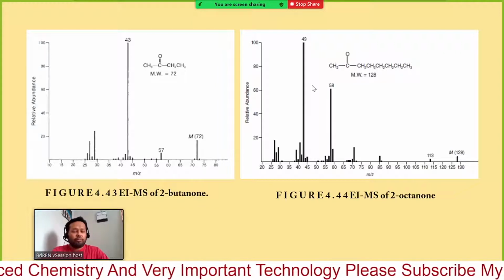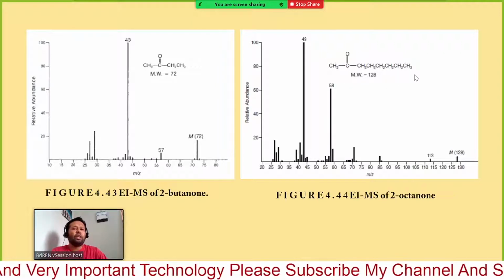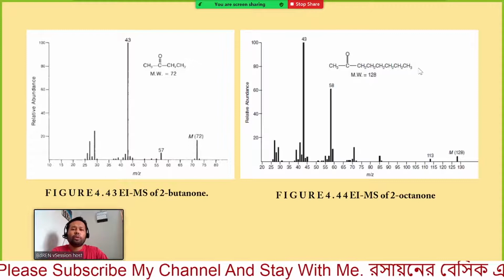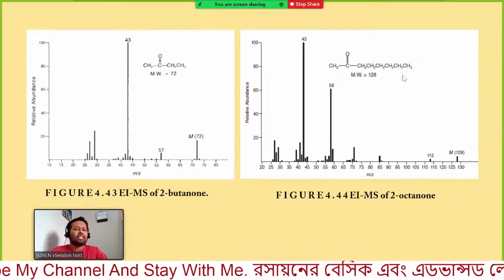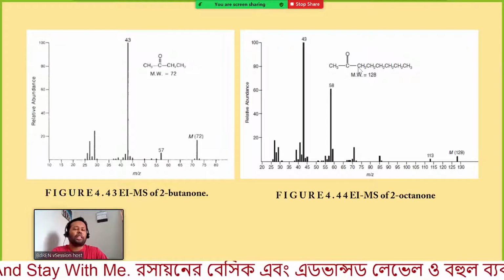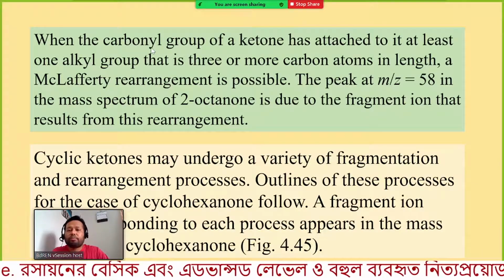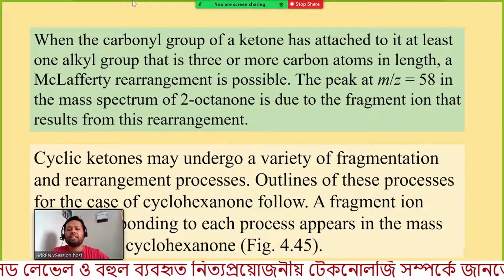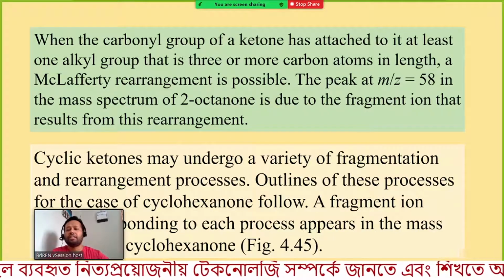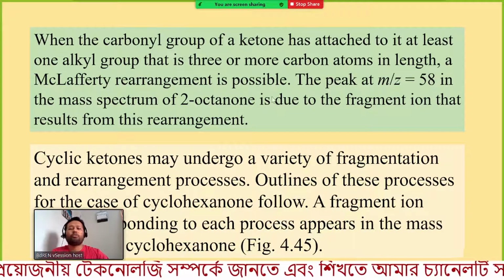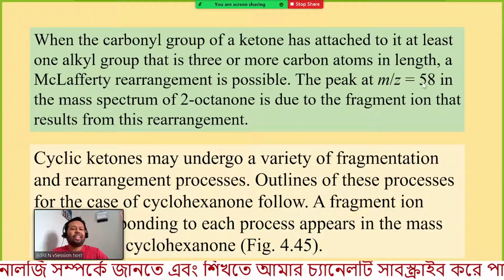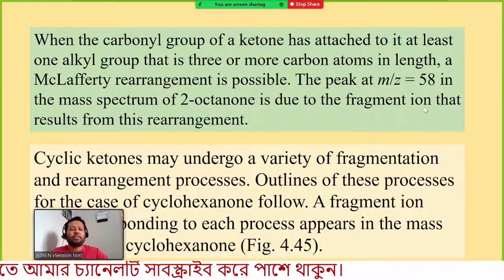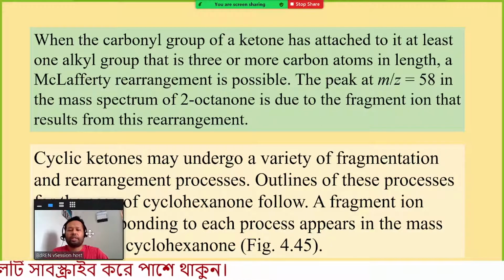So we have mentioned the rule regarding these types of molecule. If any molecule has an alkyl group having 3 or more carbons, and this has 6 carbons, then this is applicable. When the carbonyl group of a ketone has attached to it at least one alkyl group that is 3 or more carbon atoms in length, the McLafferty rearrangement is possible. The peak at m/z 58 in the mass spectrum of 2-octanone is due to the fragment ion that results from the rearrangement.